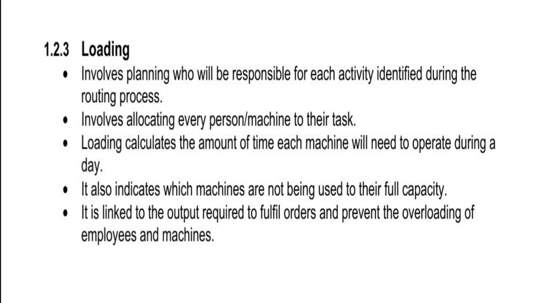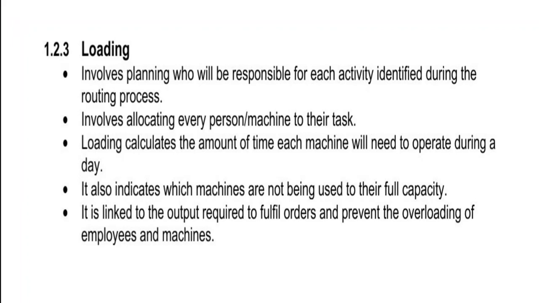Now we move on to loading, where we decide who's going to be doing what, who's responsible for what task, who is going to be using which machinery. We look at the amount of time each of these machineries will need to operate during the day, right? And knowing this kind of information, we are able to see which machines are not being used to their fullest capacity, or which machines are actually being overworked.